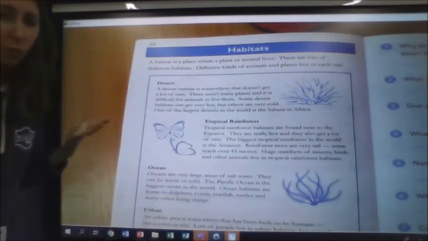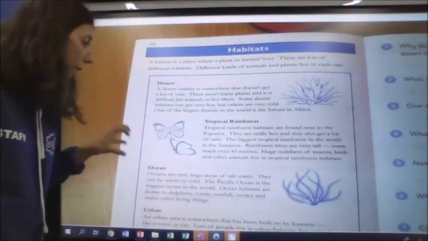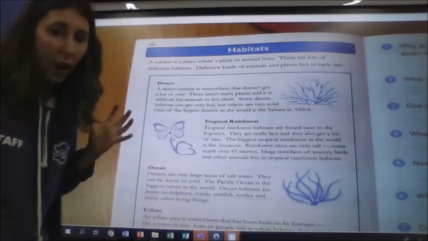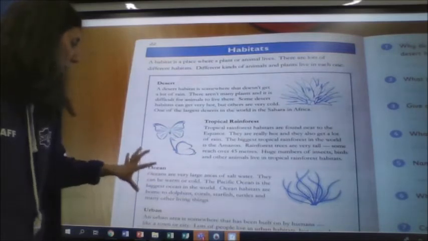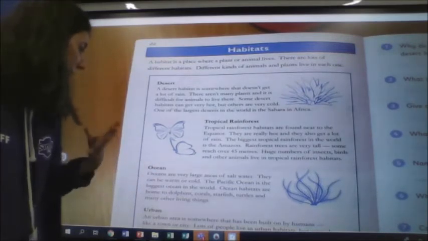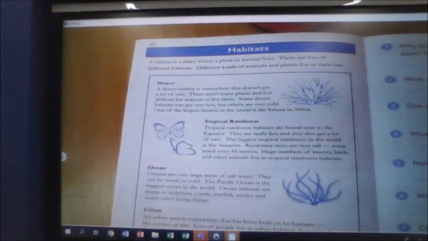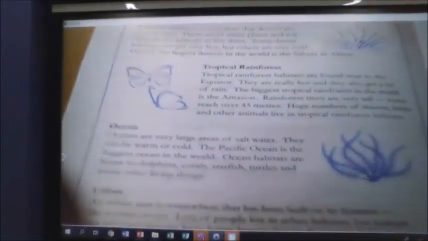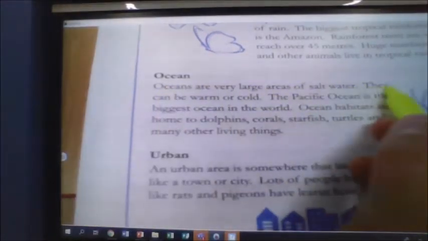What I do know is which paragraph I'm going to need to go to, which is handy with having the subheading. So I'm going to zoom in now on my board on the ocean one, and I need to look for if it tells me the biggest one. Have your pencil or your pen or highlighter ready. Have a look at ocean here, and I'm going to skim to see if it says anything about the biggest.